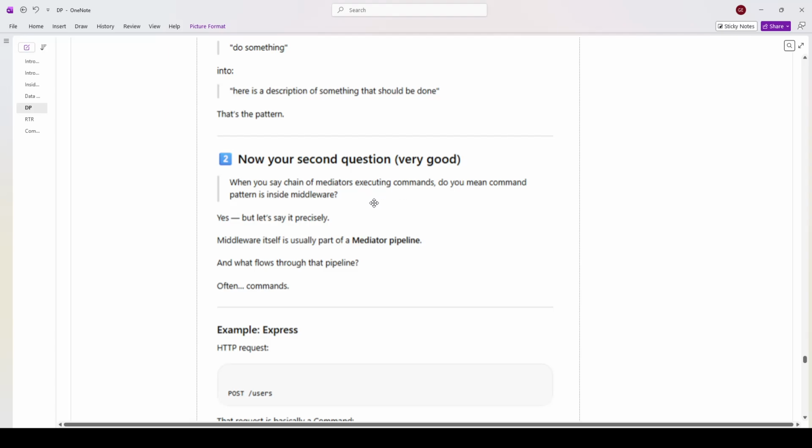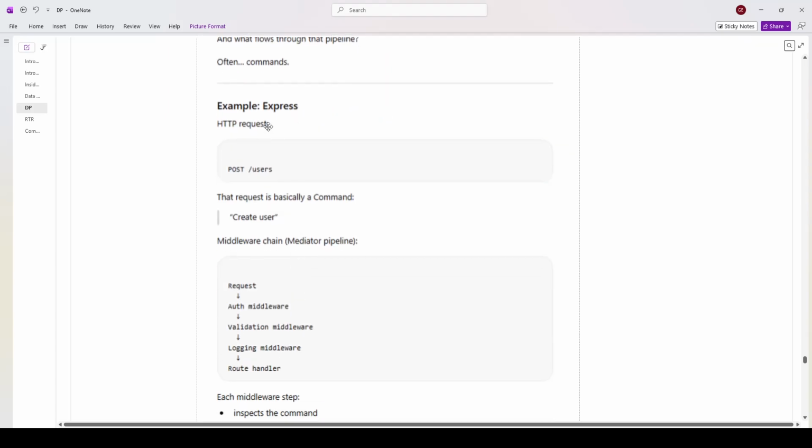Now your second question, very good. When you say chain of mediators executing commands, do you mean command pattern is inside middleware? Yes, but let's say it precisely. Middleware itself is usually part of a mediator pipeline. And what flows through that pipeline? Often commands.